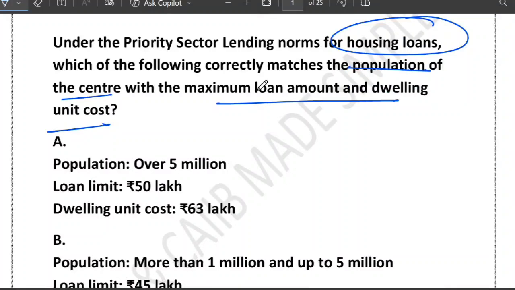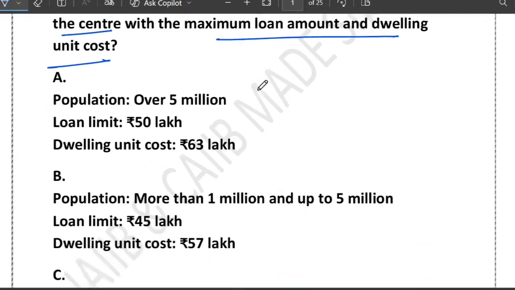It is a very good question. First of all, let's see the core idea. Banks have a special rule for giving housing loans under priority sector lending, and the loan limit and the house cost depend on the population of the city or town. So there are 3 categories to remember.